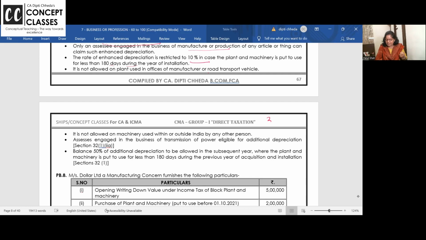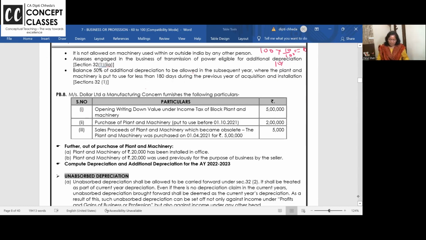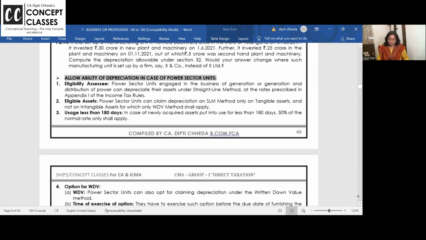Suppose I have purchased the asset on 31st December 21 for 100 rupees. How much additional depreciation is allowed? Only 10%. Why? Because the asset is used for less than 180 days. Can I allow the remaining 10% in the next year? Answer is yes. So the balance 50% of the additional depreciation is allowed in the next year if it is used for less than 180 days. Clear? Right. This is all about additional depreciation.